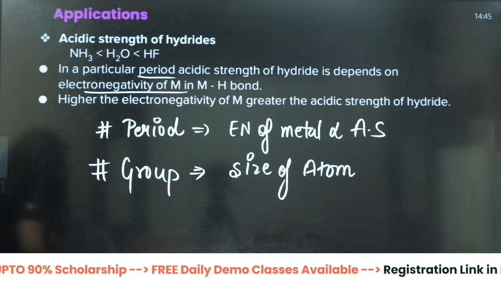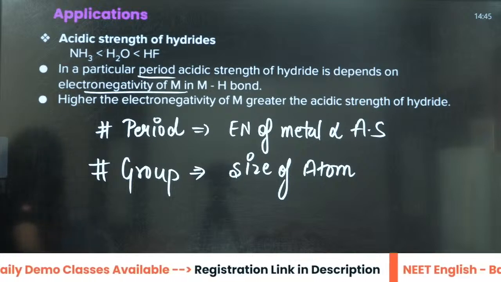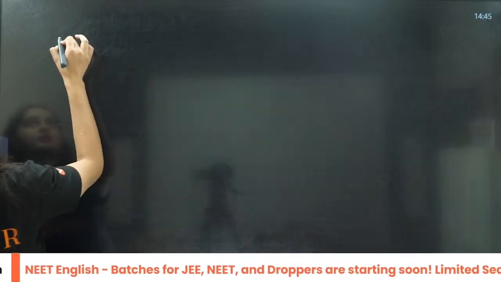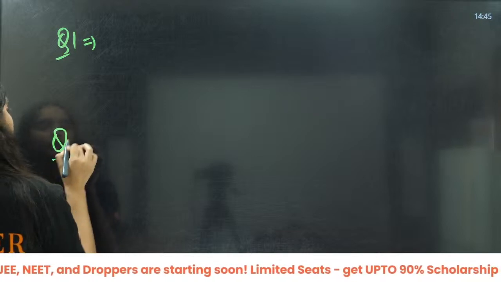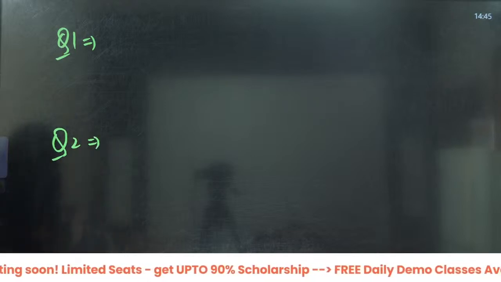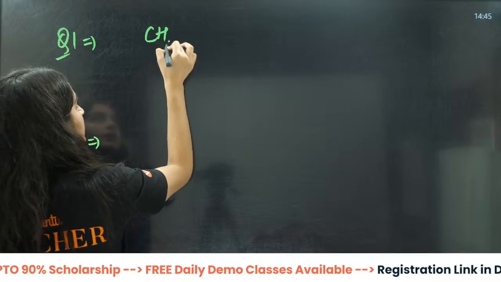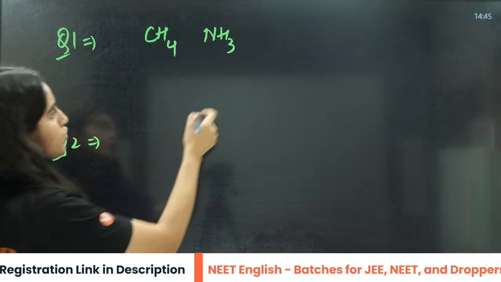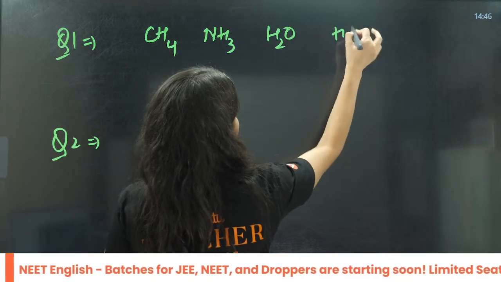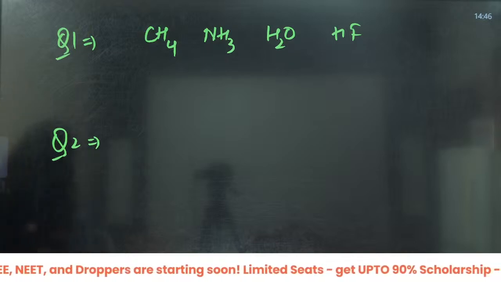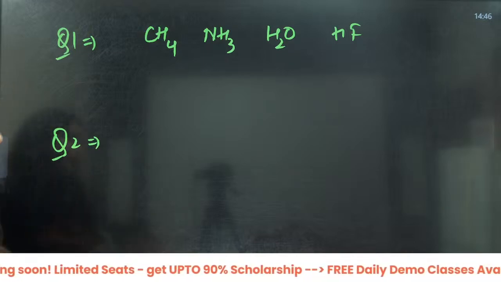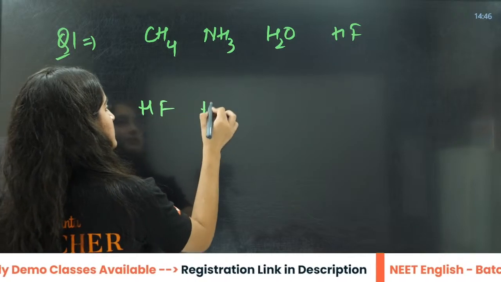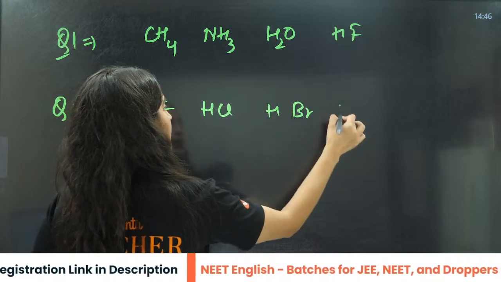I'll give you two examples here. I will ask you the questions, and I will not tell you anything about them; you answer me. First: CH4, NH3, H2O, HF. Second: HF, HCl, HBr, HI.